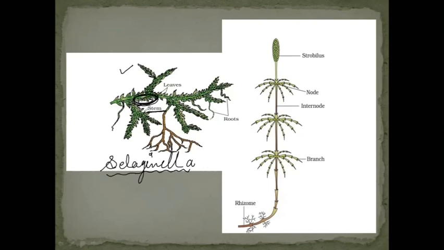This is the stem of the Selaginella. And on this stem, what is present? Leaves are present. These small leaves are present. So you can see that the stem is very large in size, and on that stem small leaves are present.